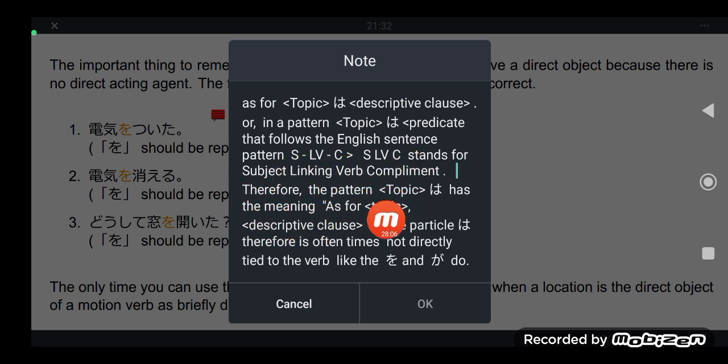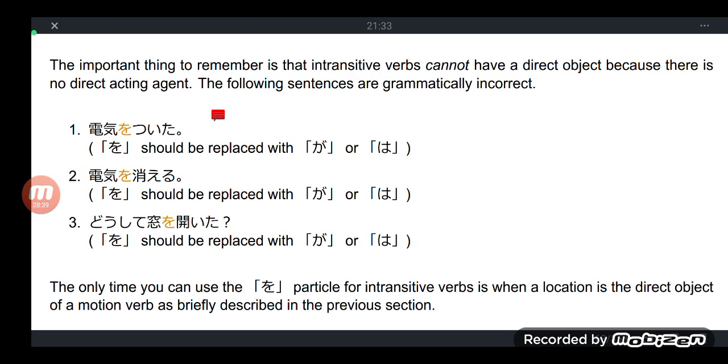So how you read a sentence like topic wa and then descriptive clause is: as for the topic, and then state your description, then state your predicate. The particle wa, therefore, is oftentimes not directly tied to the verb like the wo and ga do.